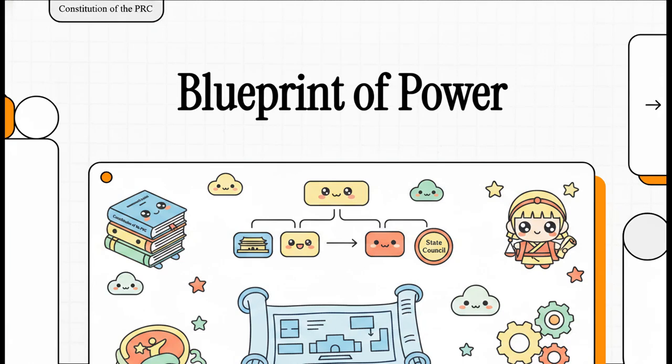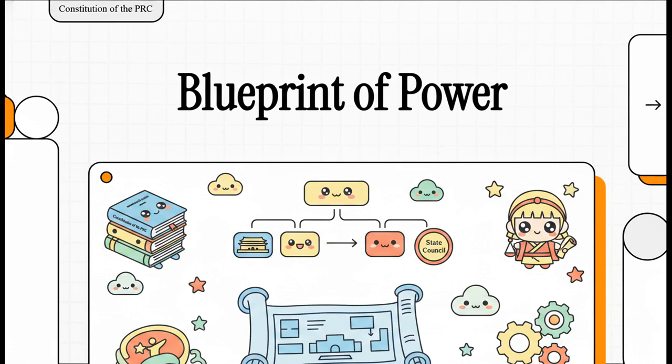Okay, let's dive into this. Welcome to this explainer, where we're going to unpack one of the most significant and complex governmental structures in the world today. What we're doing here is a purely objective, structural breakdown of how state power is organized in the People's Republic of China, looking directly at its constitutional texts.